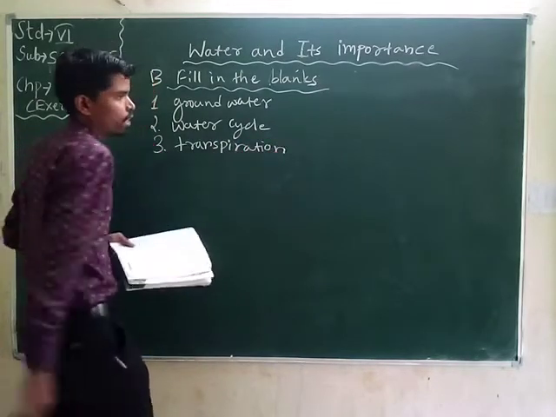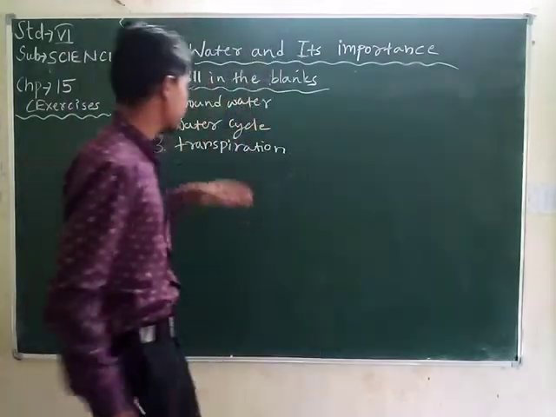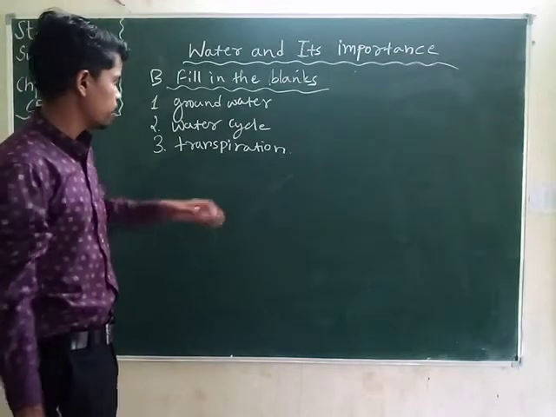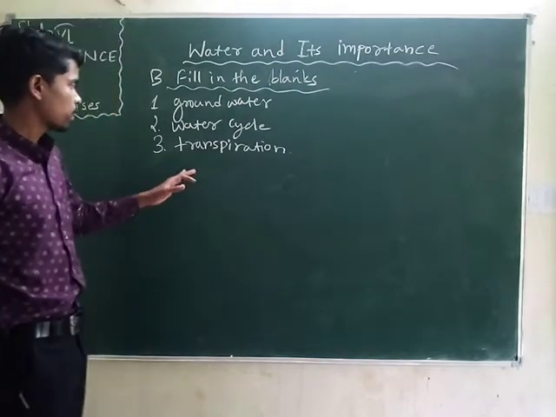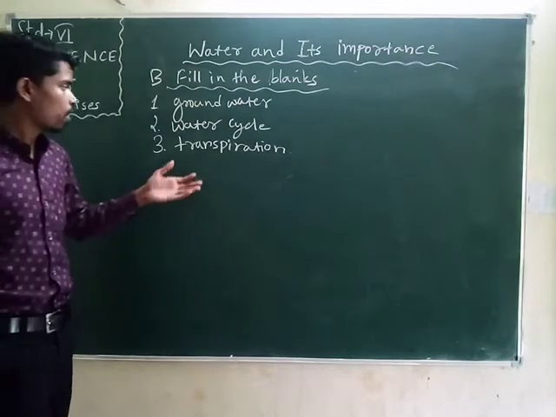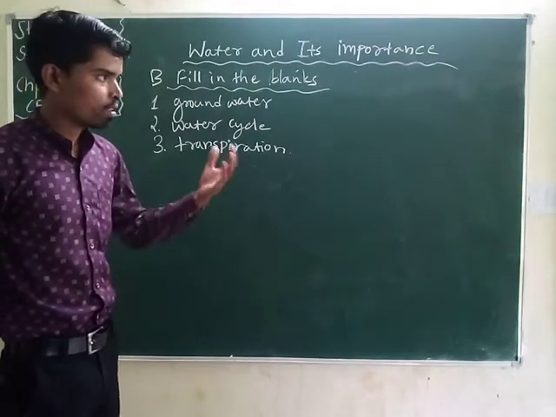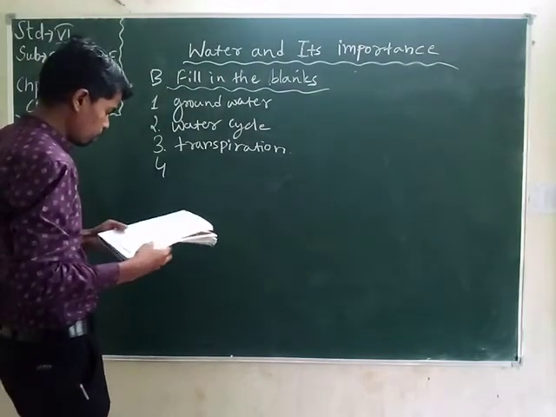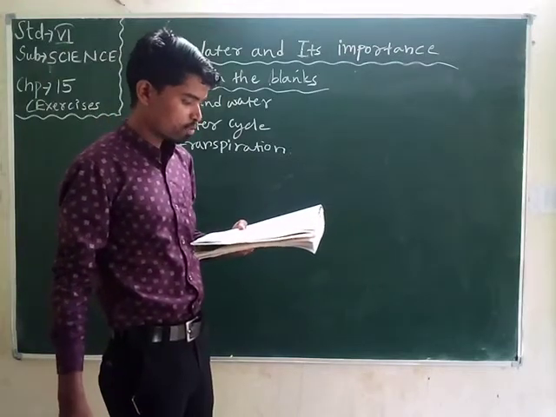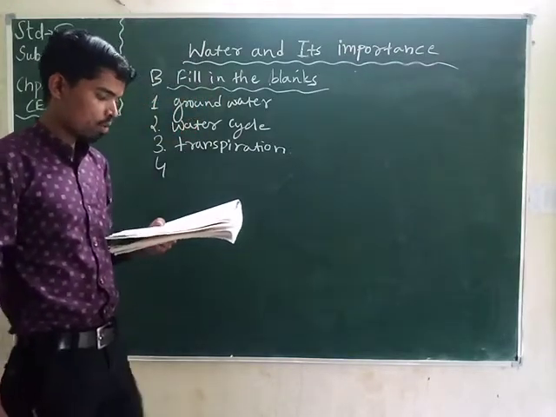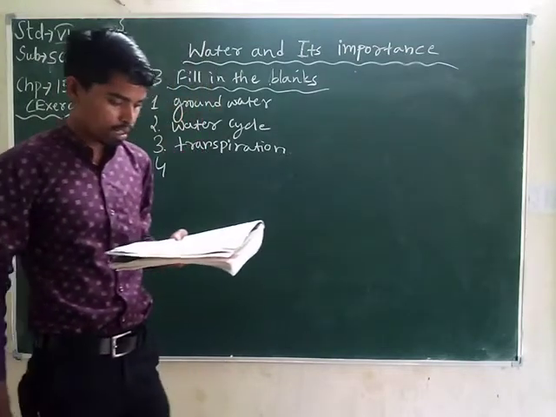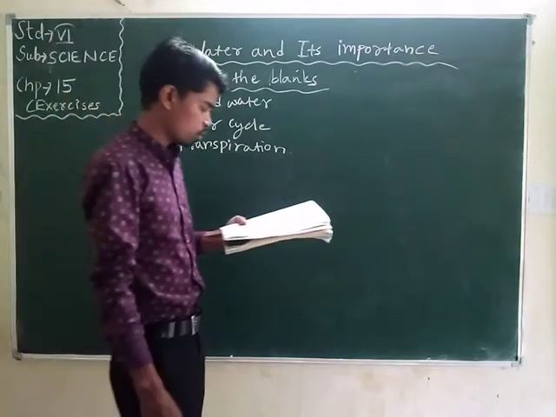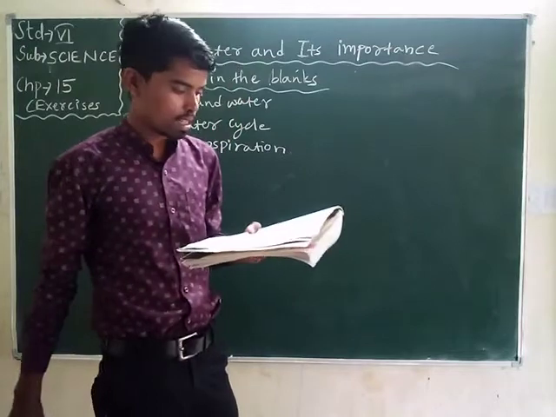Student, at that time the excretory product of the plant is mainly released when there is excess water, when the leaf removes waste material from its body part. Number 4, the best source of fresh water in nature is: groundwater, rainwater, river water, or sea water. Student, the best source of fresh water is rainwater.